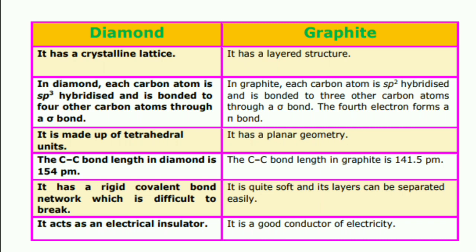In diamond, the CC bond length is 154 picometer, and in graphite, it is 141.5 picometer. Diamond has a rigid covalent bond network which is difficult to break, and graphite is quite soft and its layers can be separated easily. Diamond is an insulator, and graphite is a good conductor of electricity.